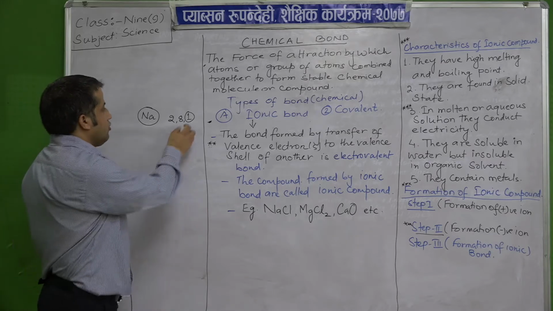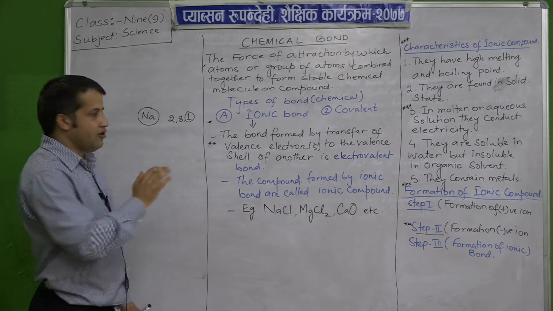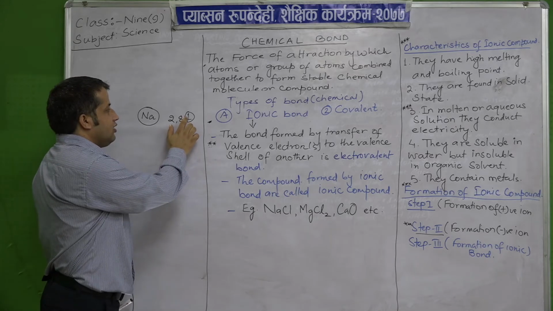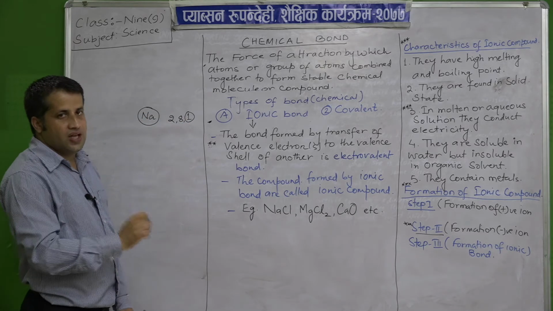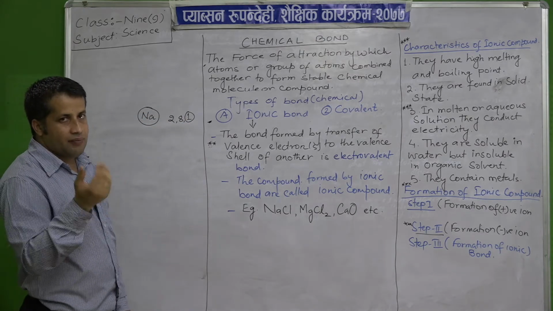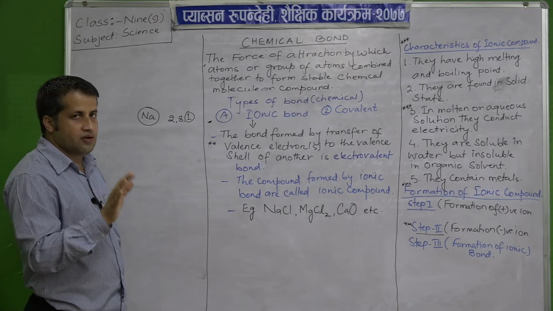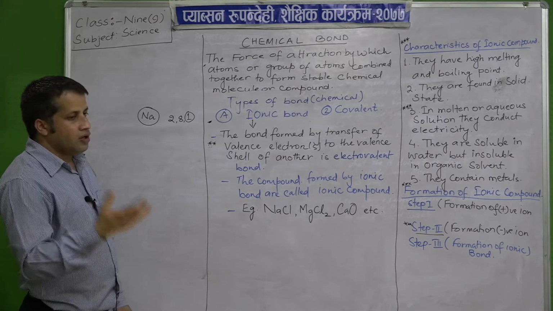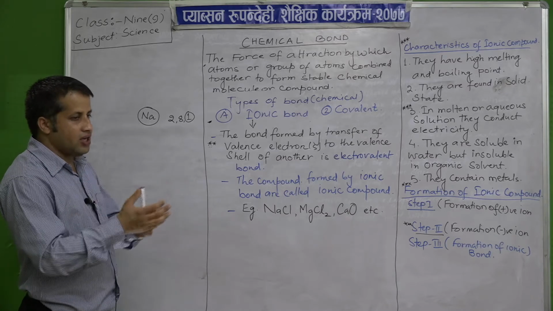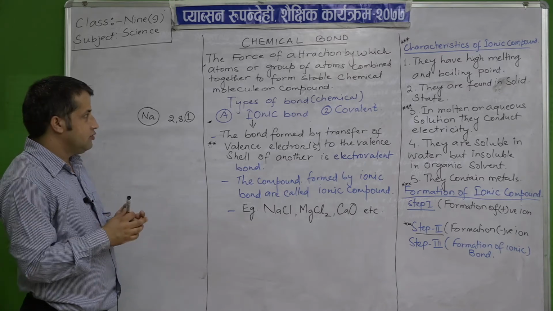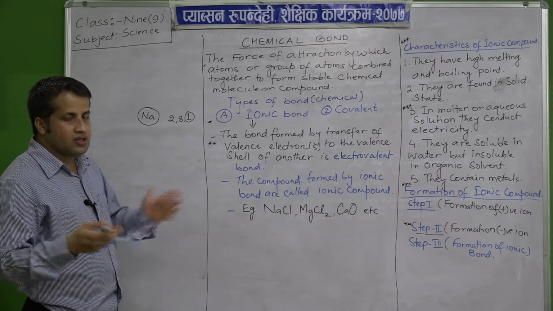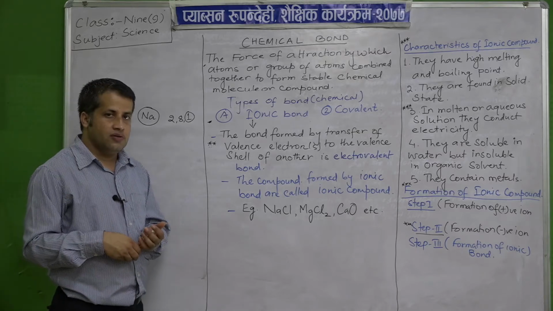But if you look at the electronic configuration, you find one electron in the outermost shell, and it has to become stable by acquiring the inert gas configuration. Yesterday also we studied how it can be done. One way is by transfer of charge.